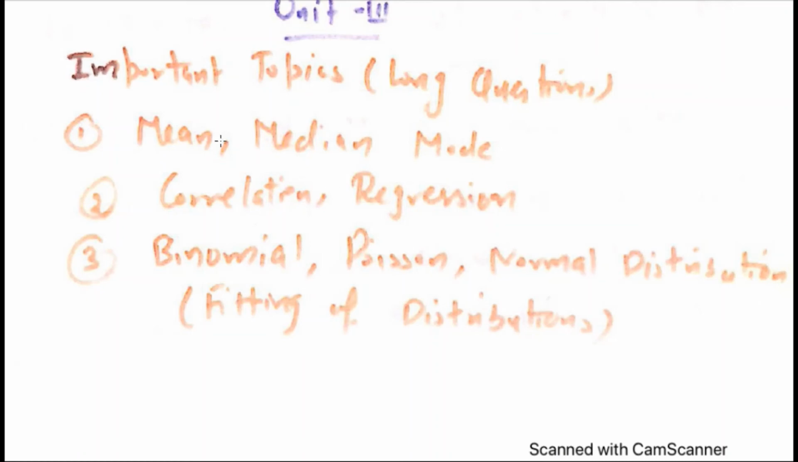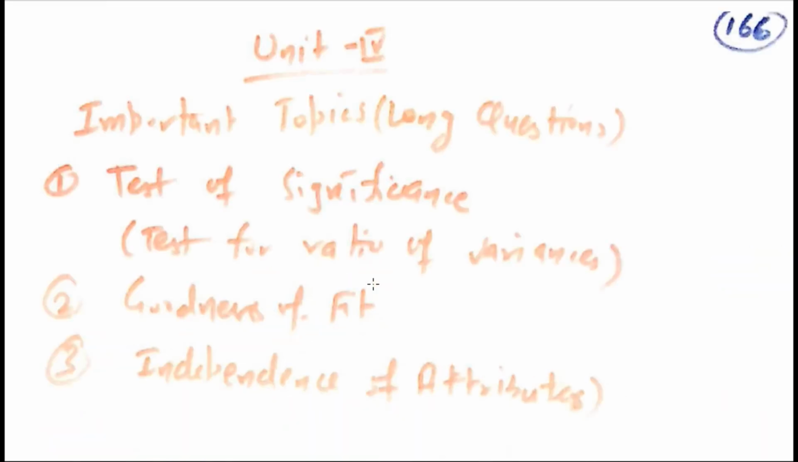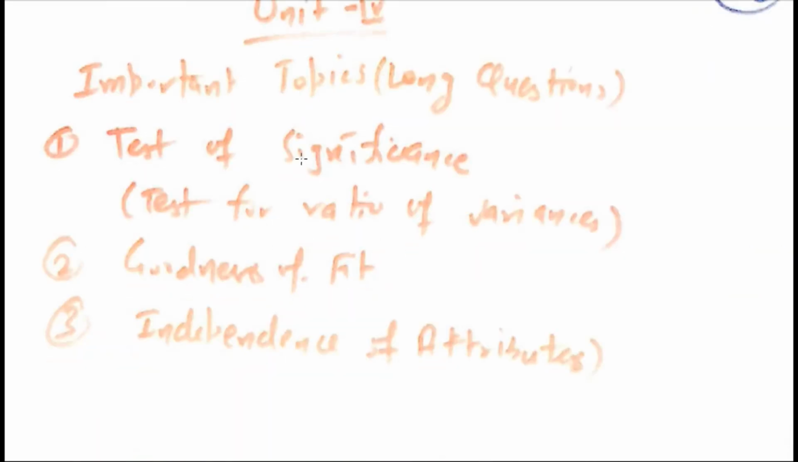So in unit 3 I have told you about these three important topics, and now unit 4. In unit 4 there are basically the tests of significance. Mainly two tests of significance are most important, and both are related with the chi-square test. With the help of the chi-square test, you can apply the goodness of fit test and independence of attributes. So please don't skip these two topics.